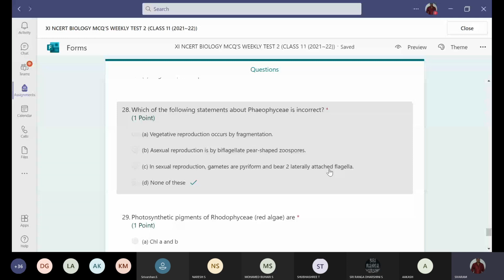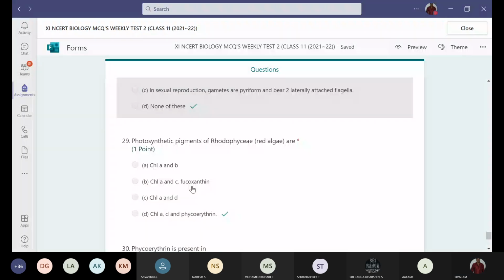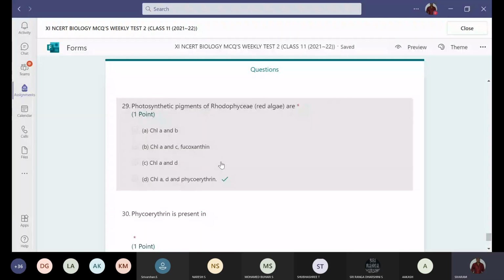Photosynthetic pigments of Rhodophyce are chlorophyll A, chlorophyll D, and phycoerythrin. Option D. Chlorophyll A and B in Chlorophyce, chlorophyll A and C and fucoxanthin in Phaeophyce. But in case of red algae, we'll find chlorophyll A, chlorophyll D, and phycoerythrin, which gives the characteristic red color. Phycoerythrin is present in red algae.